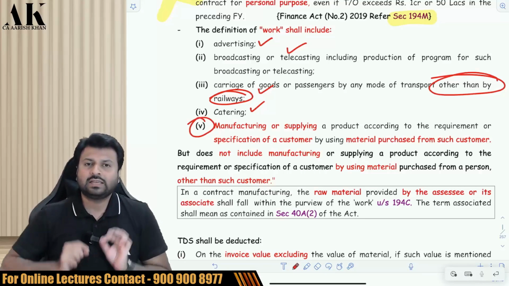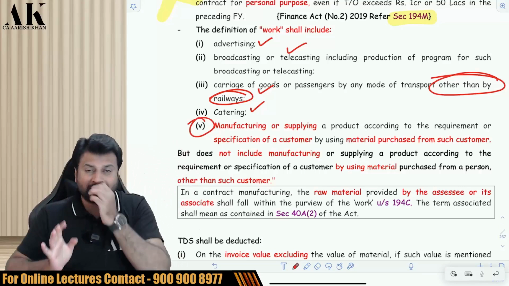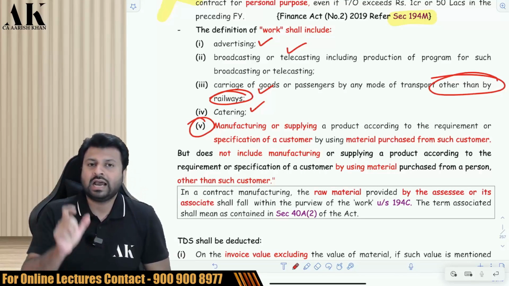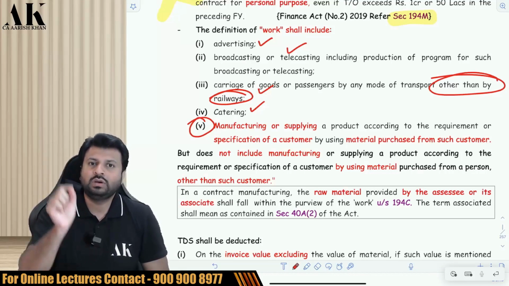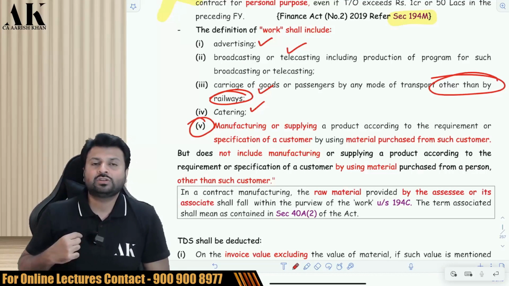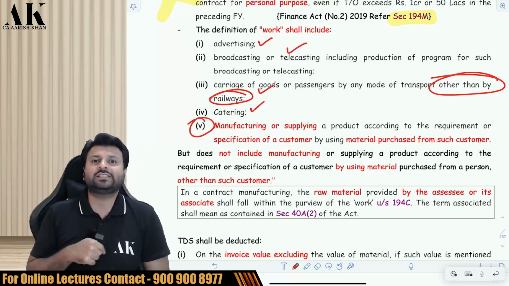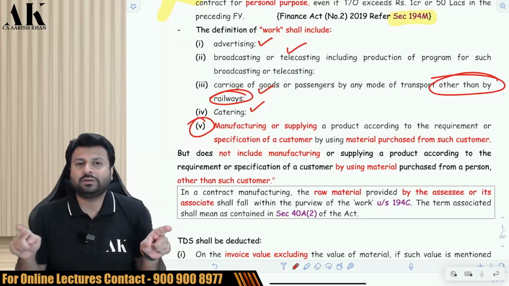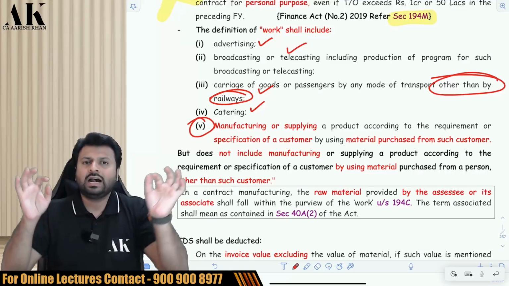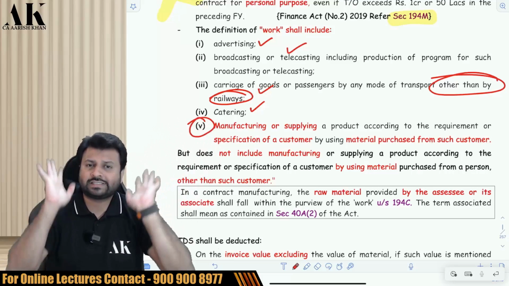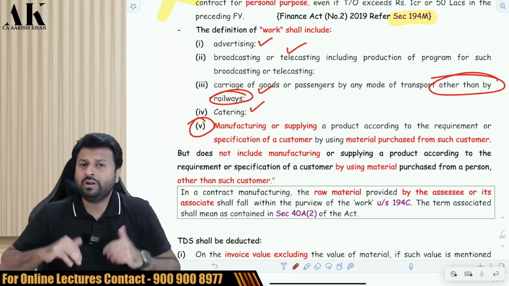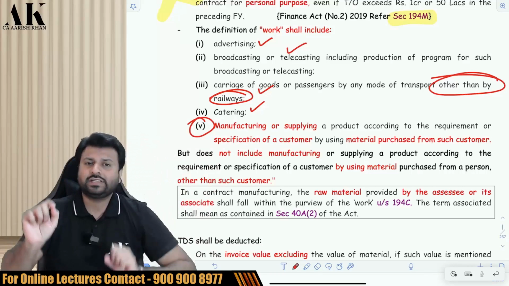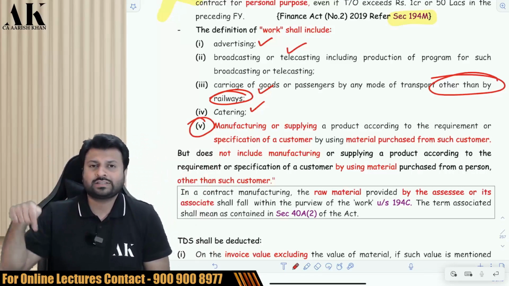Be very careful. Suppose I tell you, listen carefully, I want a suit to be stitched by you, and the cloth will be given by me. So if I give you the cloth and you stitch the suit, then you are giving me services. In that case, there are two views which are possible. If I come to you and tell you I want a suit which you should stitch and give me, you ask me who will give the cloth, and I say I will give you the cloth, and now you are stitching the suit and giving me. You are a tailor.